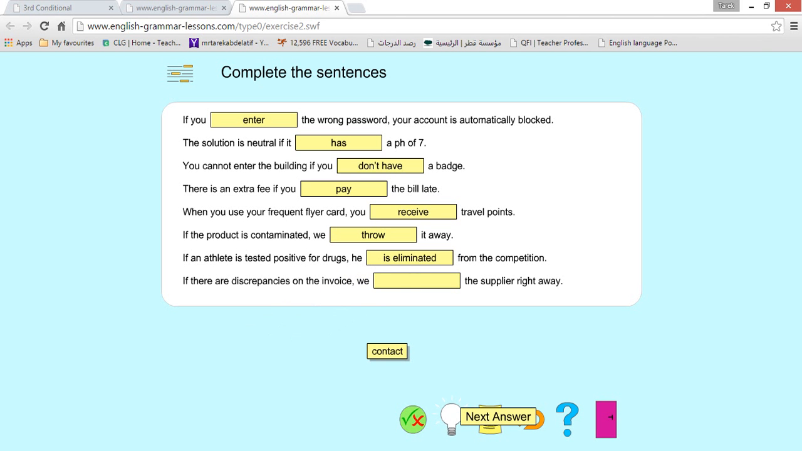That's right. If there are discrepancies on the invoice, we contact the supplier right away. Of course, we contact. The last one. Thank you guys. That's very wonderful of you. Let's get the next one.